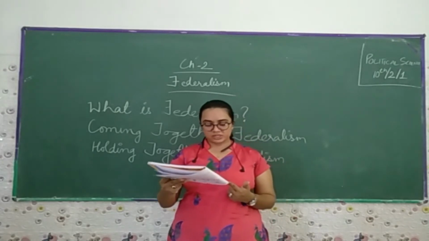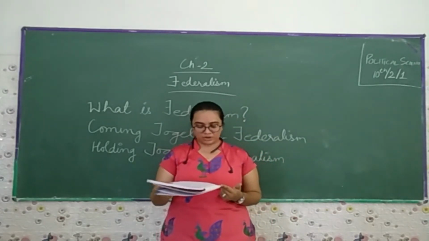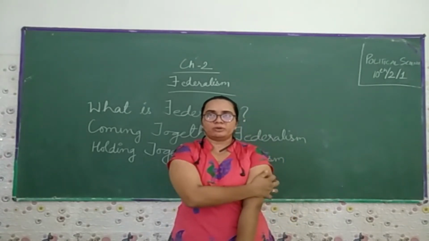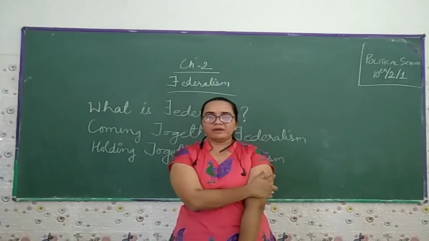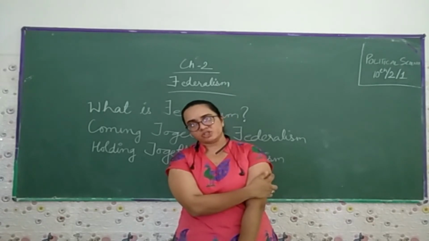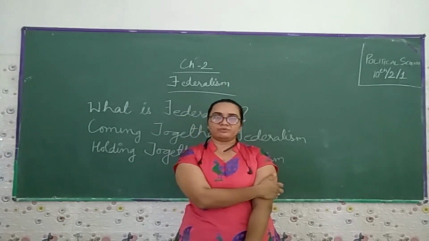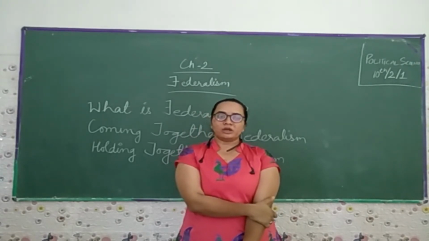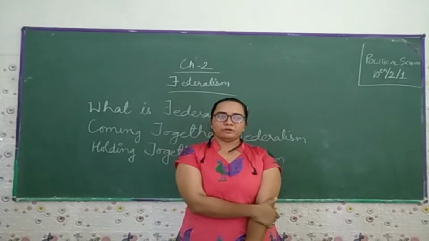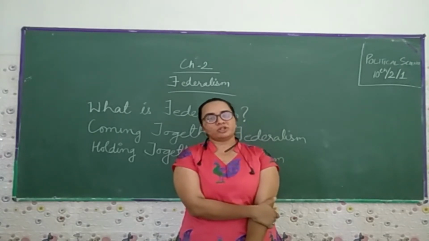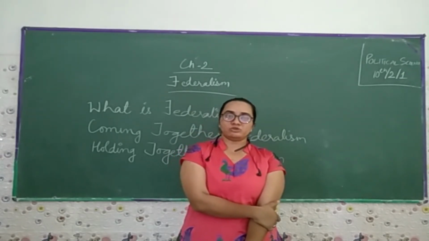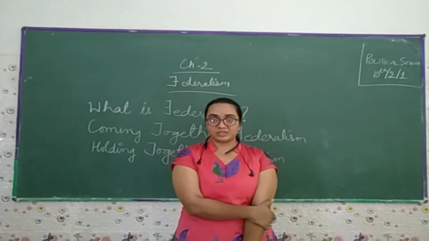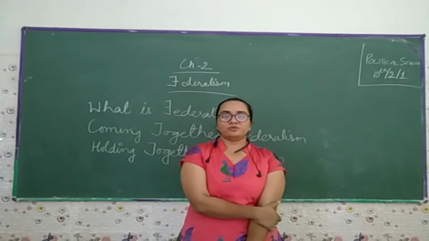Now come towards the sixth: the sources of revenue of each level of government are clearly specified to ensure financial autonomy. Yes, whether you talk about the union or the state, they have their own autonomy and their own financial structure. If we talk about the central government, they think about the whole nation, and accordingly they discuss the budget. If we talk about the state, they discuss the budget according to what we have to think about our state and the people, and what kind of work we have to do.